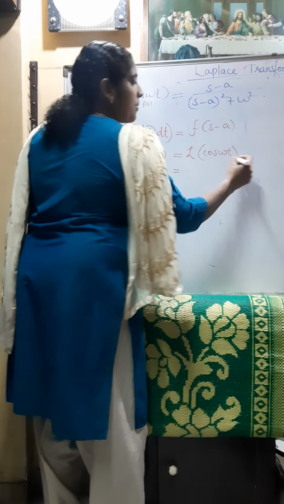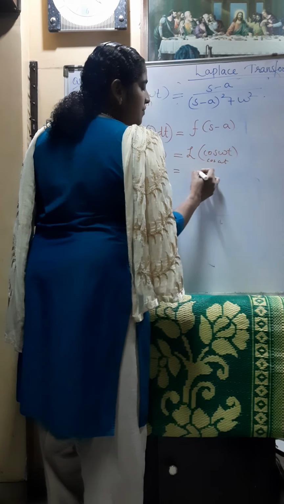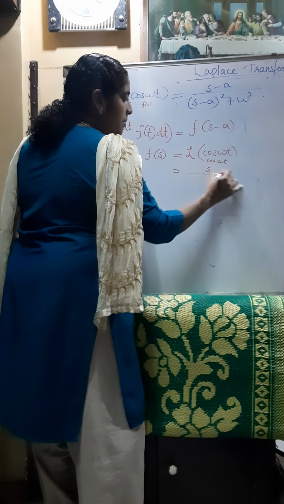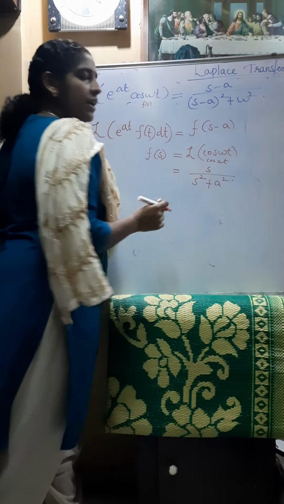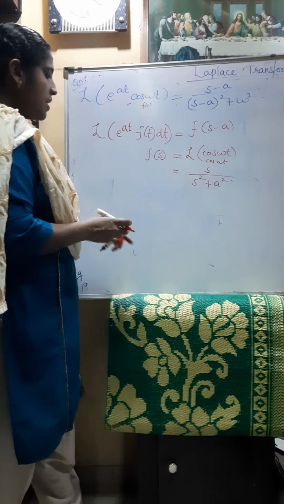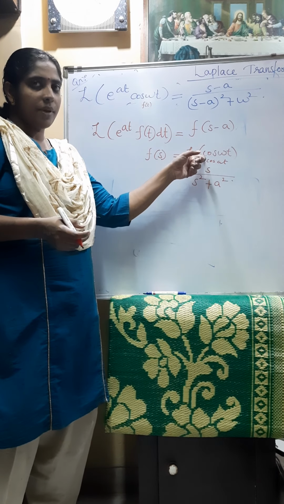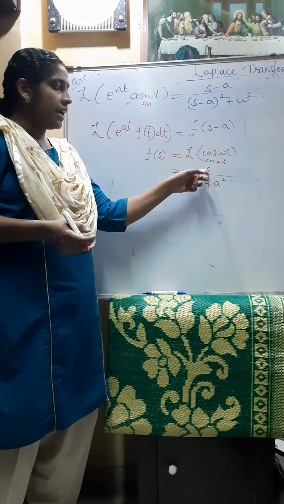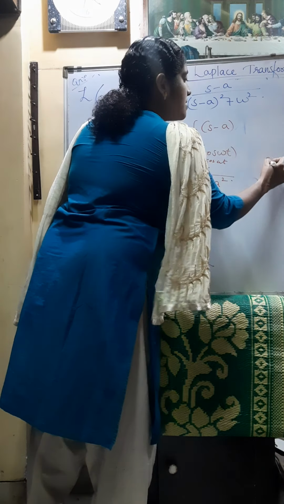What is the Laplace transform of cos at? The Laplace transform of cos at is s divided by s square plus a square. You can always remember it this way: if it is cos omega t, a will not come in the numerator, s will come. We only have two parameters, s and a.